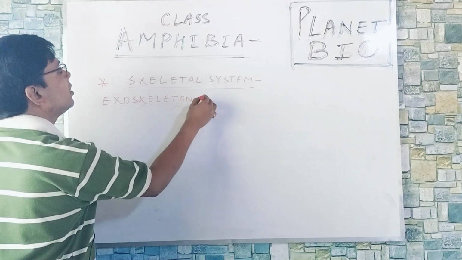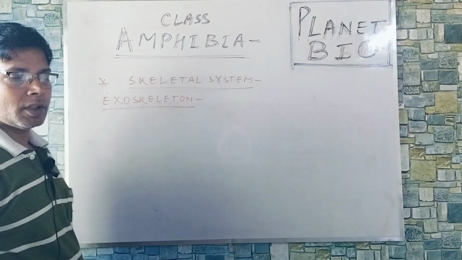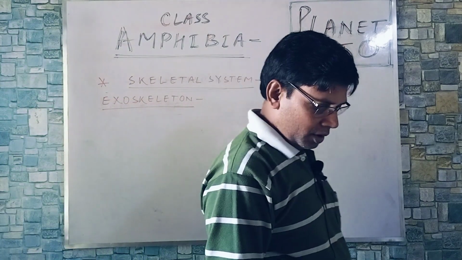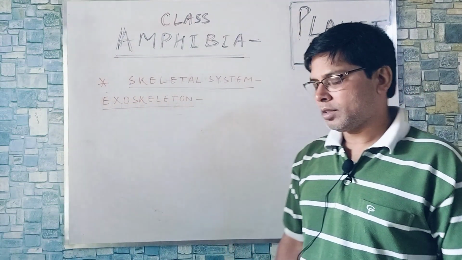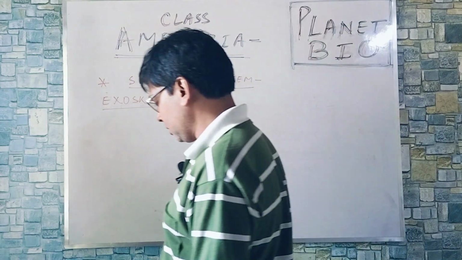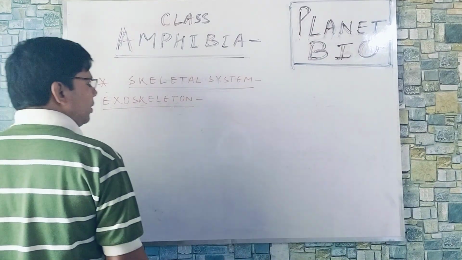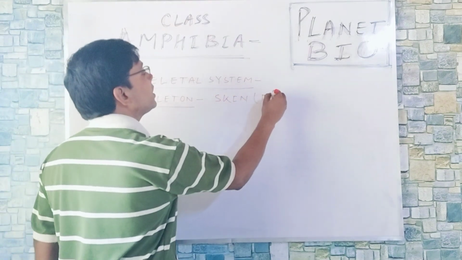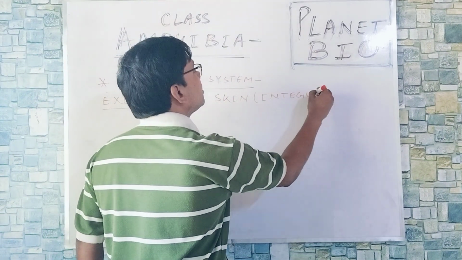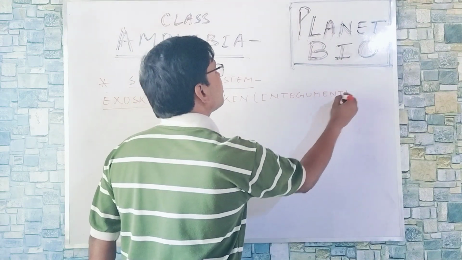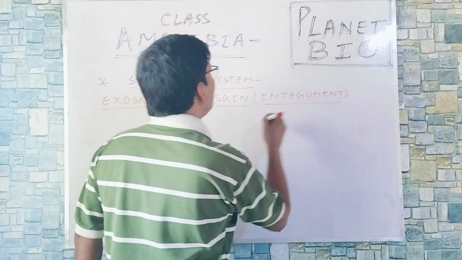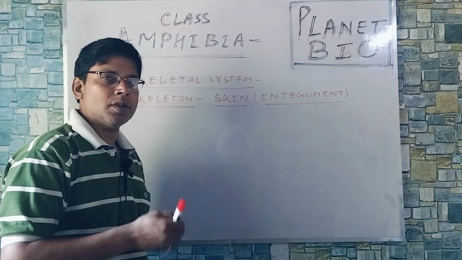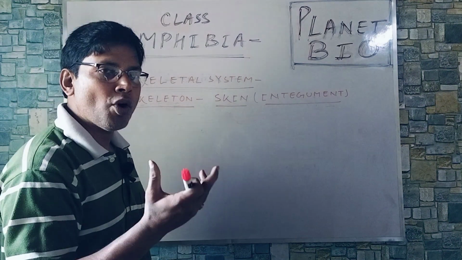Exoskeleton means the outer covering of the body. The skin has glands, mucus glands and poison glands. The skin is also known as integument, and this skin or integument is loose, glandular and moist.